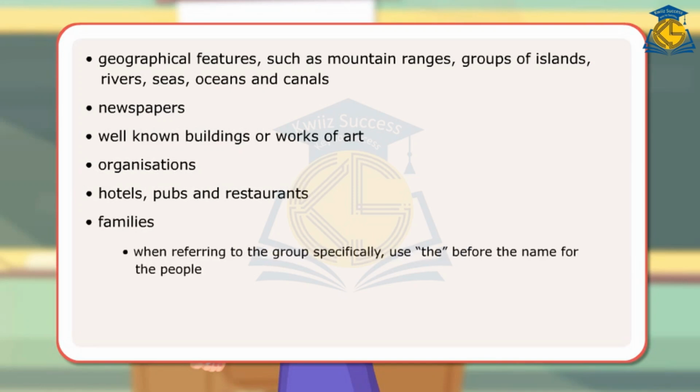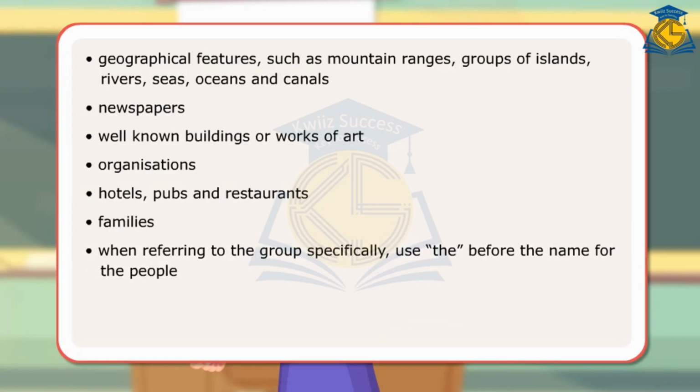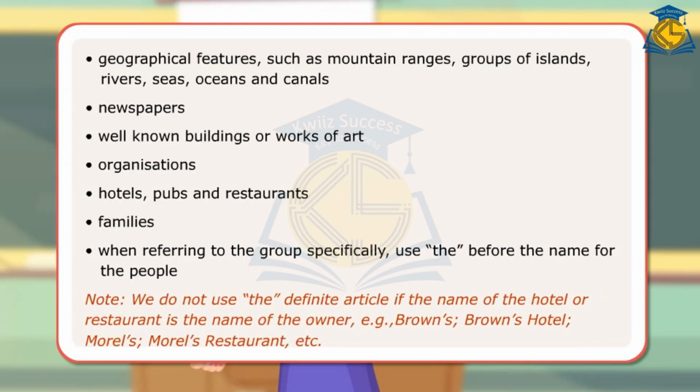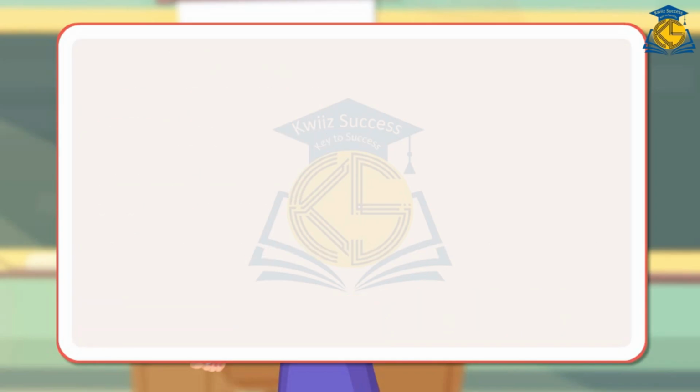Families. When referring to the group specifically, use the before the name for the people. Note: we do not use the definite article if the name of the hotel or restaurant is the name of the owner. Example: Brown's Hotel, Morel's Restaurant, etc. Let us look at a few sentences with the definite article the.